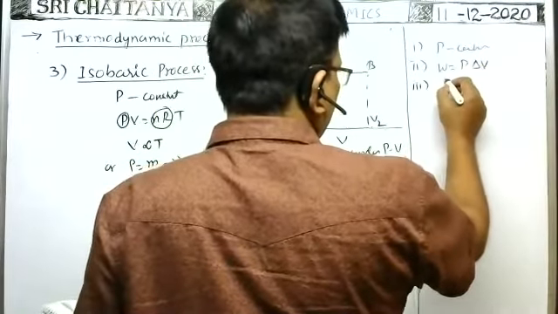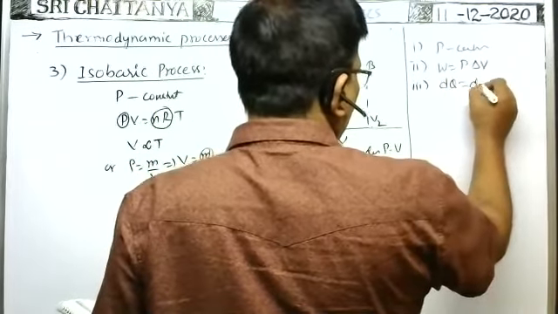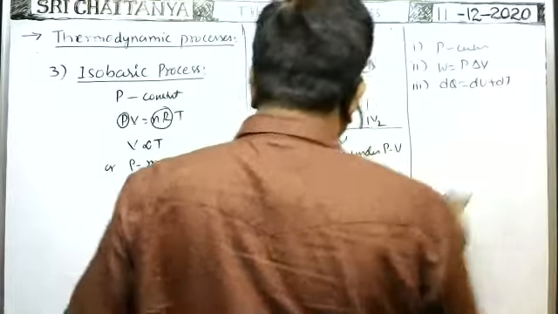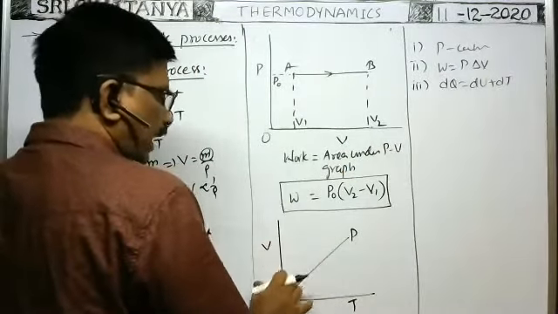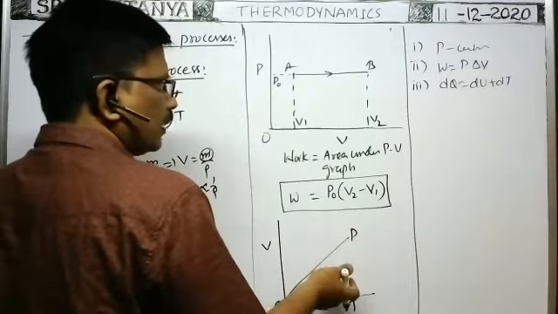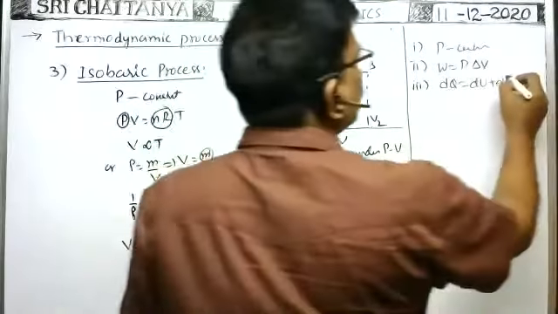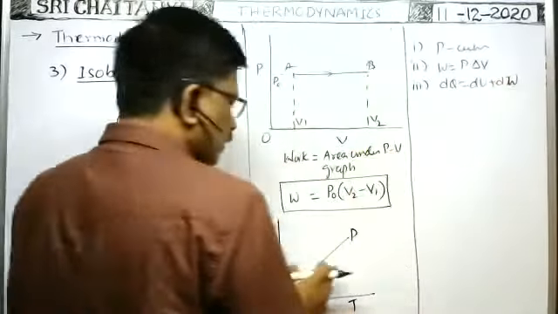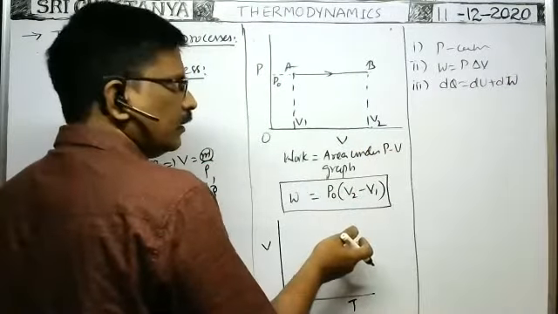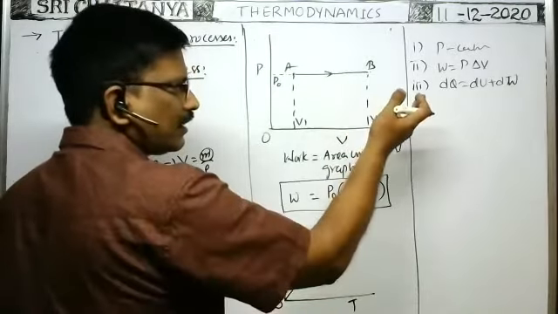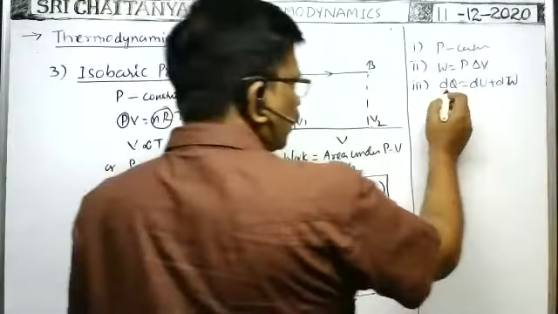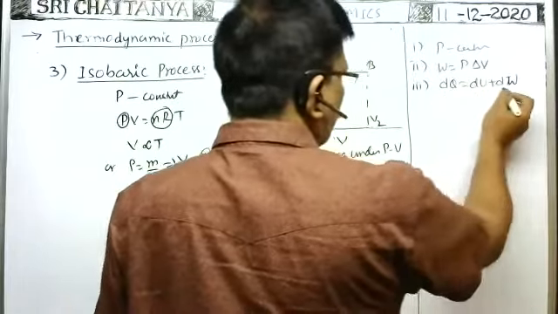Okay, third one. dq is equal to du plus dw. Here, in isobaric process, as the volume changes, temperature also changes. So that means some work is done. Because of change of volume and change of temperature, change in energy is also there. That's why the amount of heat energy supplied in this process is equal to this one.